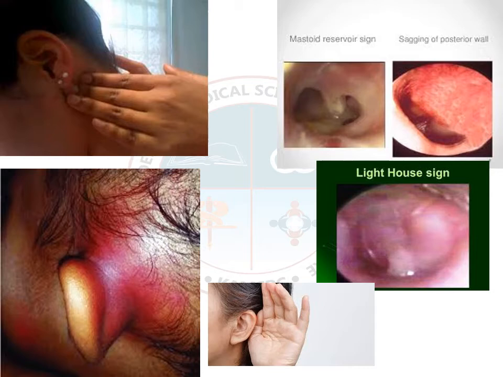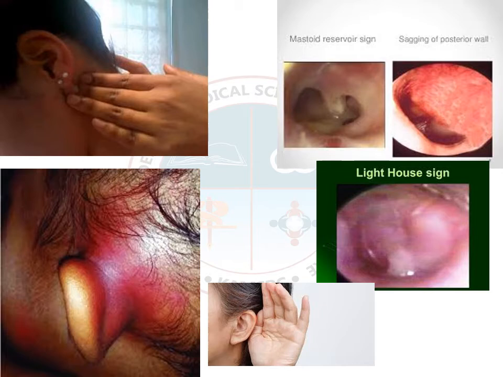There is one more important sign, that is sagging of the posterior meatal wall. It is generally due to periostitis of the bony wall, or sometimes due to the bone between the antrum and posterior superior canal wall. There is inflammation of the wall between these two, that's why there is sagging of the posterior superior meatal wall. And the third, most important thing, is there is a perforation, from where you have ear discharge.